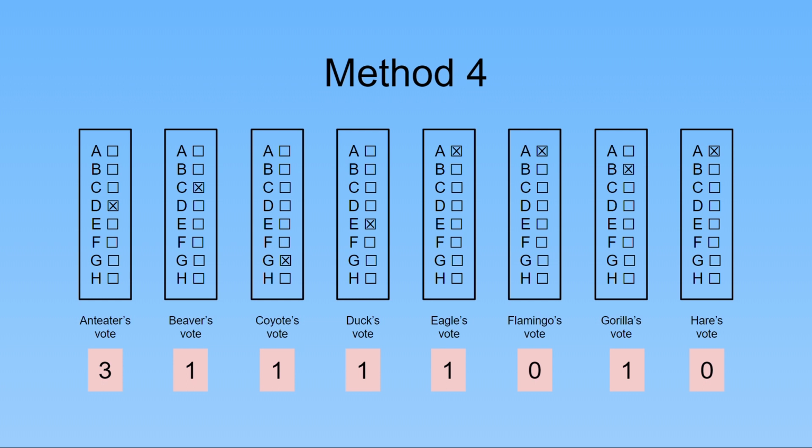We can figure out the number of possible votes. There are 8 animals, and since each animal has 8 choices, we multiply 8 to itself 8 times. But that's not what we want to know. What we want to know is the number of possible results.